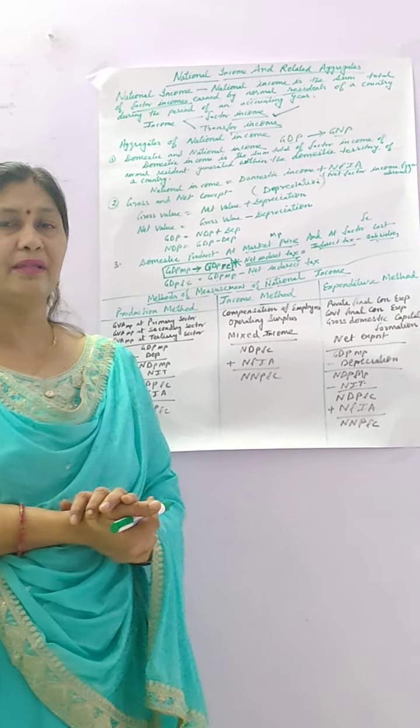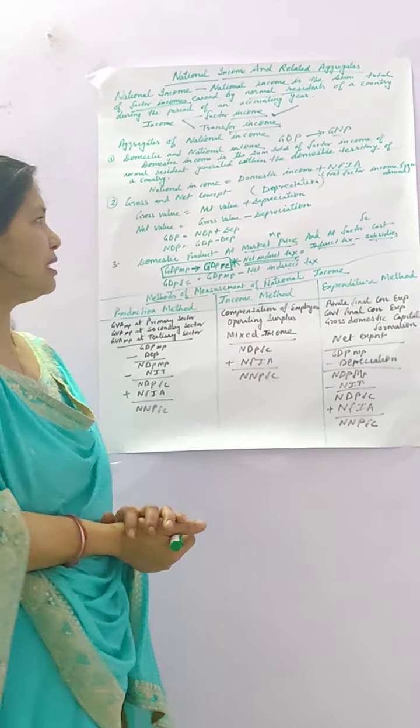These three methods came because there are three phases in the economy: production, distribution, and disposition. So these three phases give you three methods.